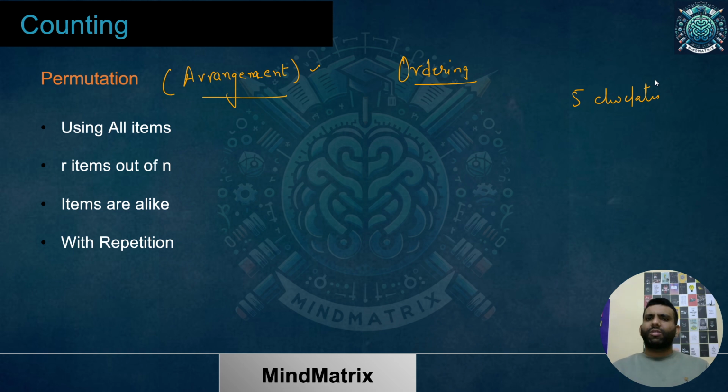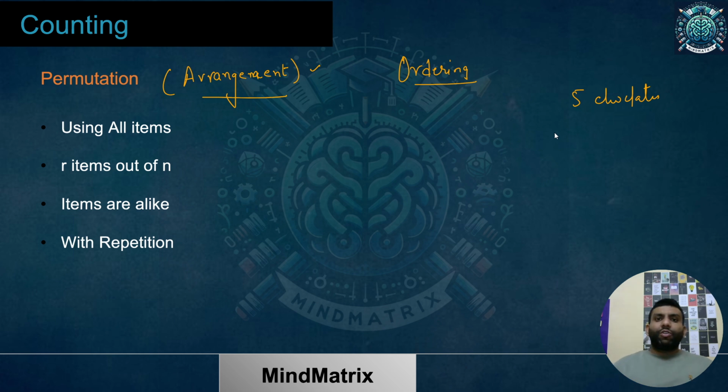In what ways can I consume them? I'm not talking about stuffing my mouth with 2, 3 or 5 chocolates all together. I'm just talking about one by one.